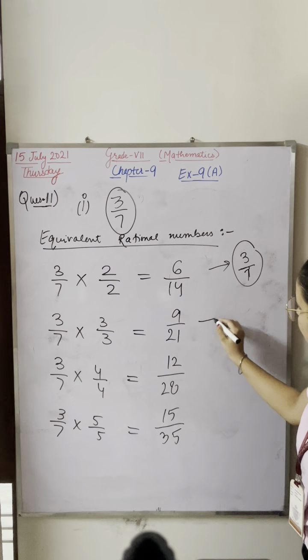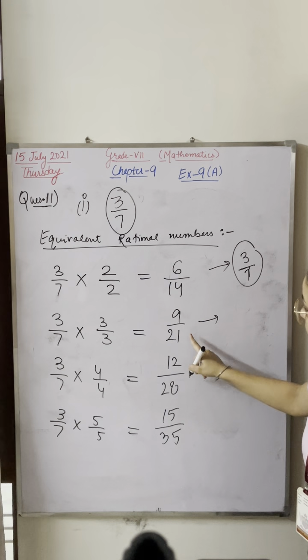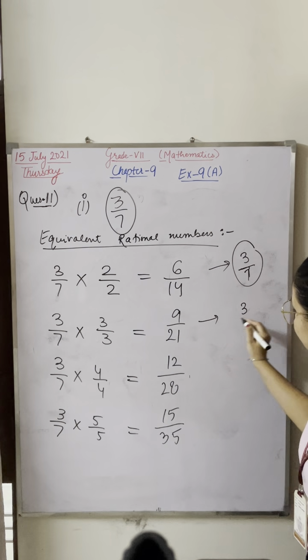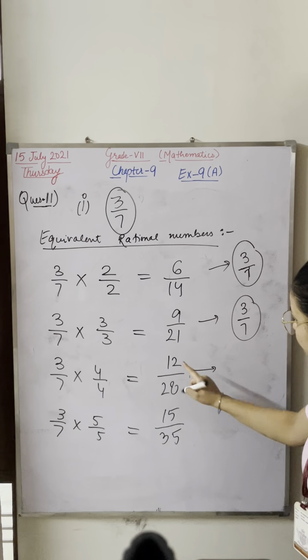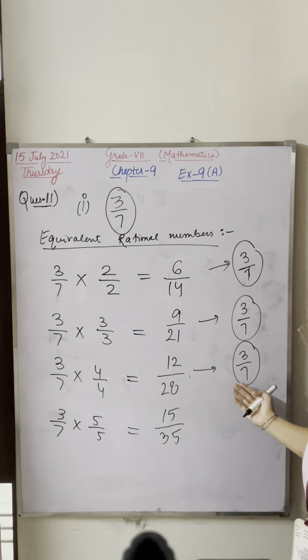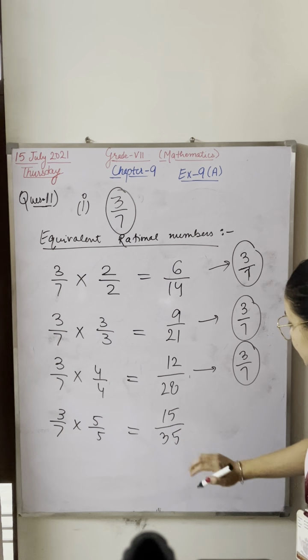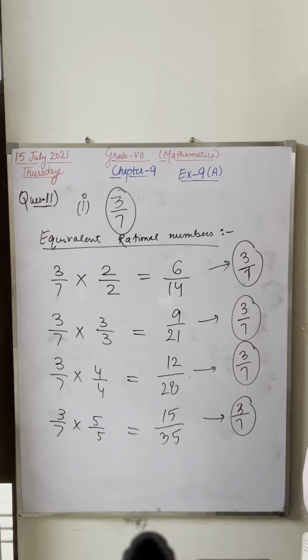Yes, if I cancel this on table 3, my answer will be 3 3s are 9, 3 7s are 21. My answer is again the same. If I cancel this on table 4, 4 3s are 12, 4 7s are 28. My answer is again 3 by 7. If I cancel this on table 5, 5 3s are 15, 5 7s are 35. My answer is again 3 by 7. So in all these cases, when you cancel, you will get the equivalent fraction.